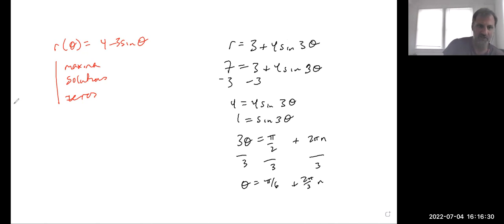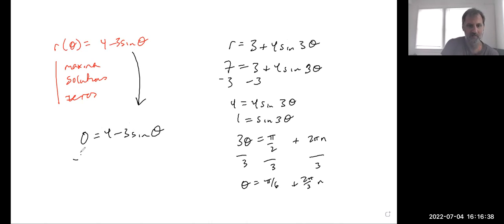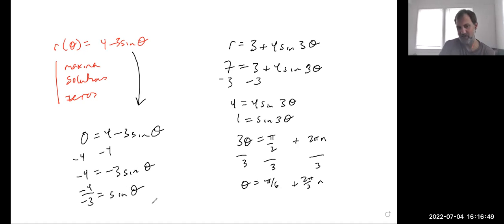So let's look at our zeros real quick. Take this equation. Zeros would be 0 equals 4 minus 3 sine theta. Subtract 4, that's minus 4 equals minus 3 sine theta. So minus 4 over minus 3 equals sine theta. So when does sine theta equal 4/3?